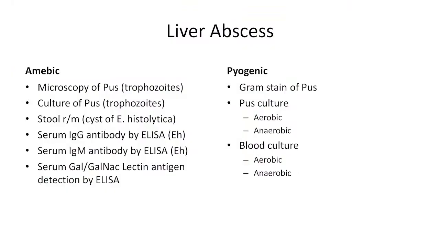So, if you have to work up, what are the investigations that you have to do in a case of liver abscess? Because the patient doesn't come with a diagnosis of amoebic or pyogenic. It is we who have to diagnose the case. So we have to take out the sample from the patient, and we have to do the investigations. So, what are the investigations for ruling out the amoeba?